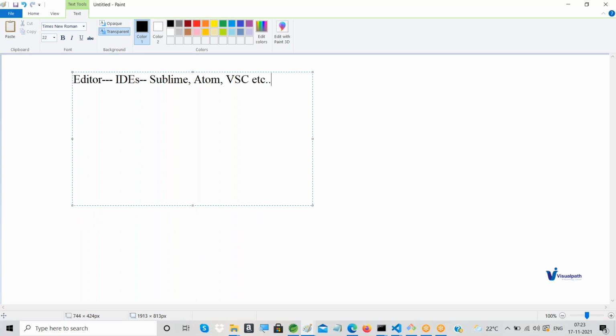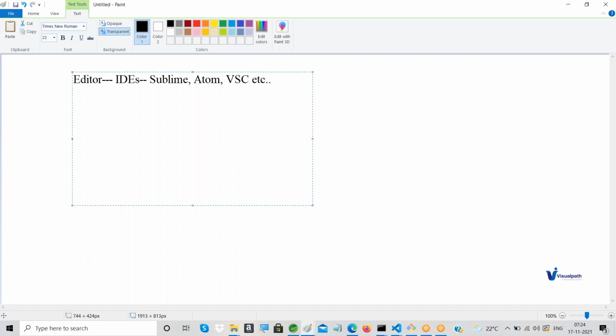But still, I recommend you have Visual Studio Code as the preferable IDE for the development. Clear, guys? So this is what the system should have, and this is the editor.